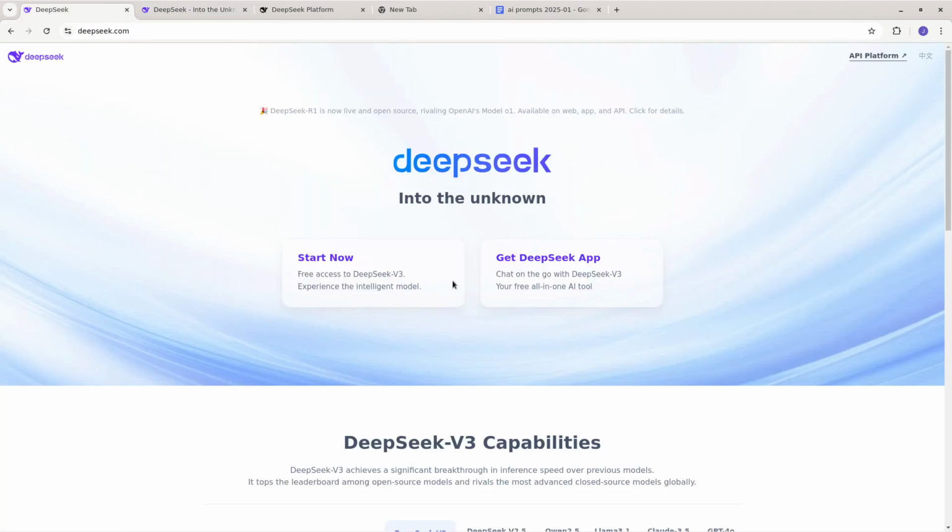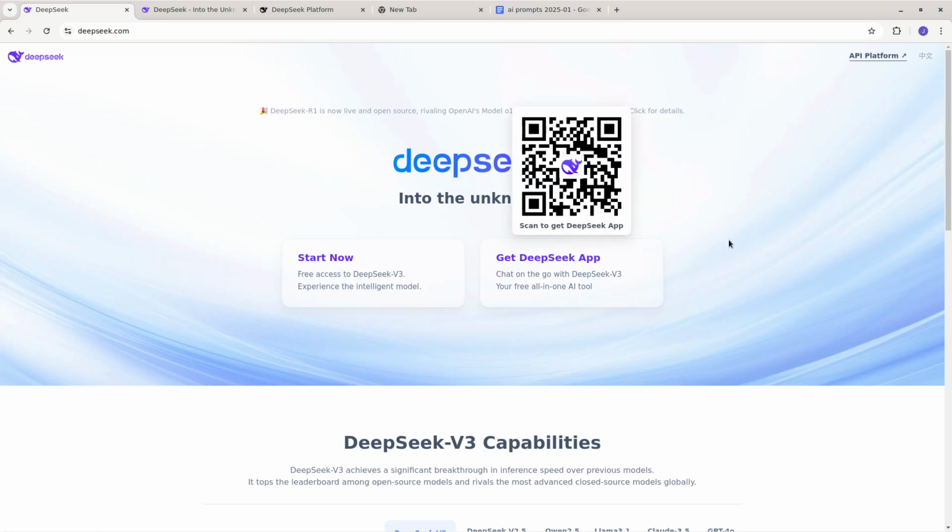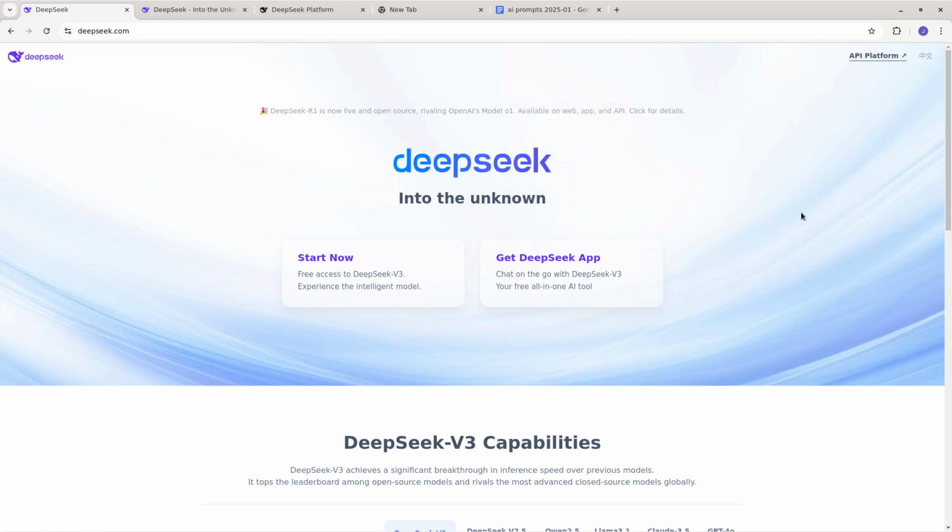Okay, so you go here and you would make an account. You would go Start Now, and you make an account. Unfortunately, they don't support so many different domains, so you might have to use one of the main email providers or use a Google account. So you might have to use a Gmail or Outlook account. I tried different domains, like one of my own domains, but it wouldn't accept it, and it wouldn't accept a temporary email, maybe because they've been overwhelmed. So you might need to make an account with a Gmail or Outlook or other major email provider.